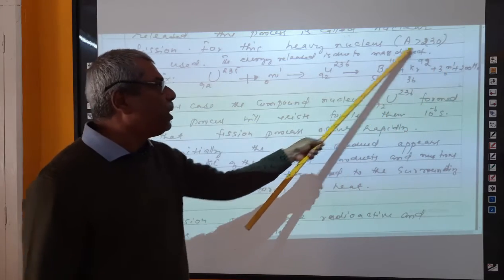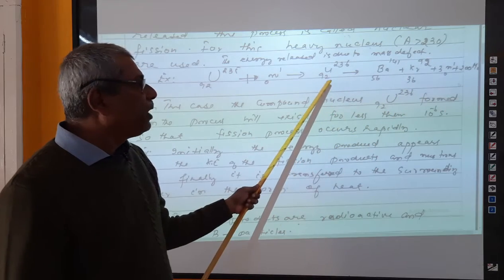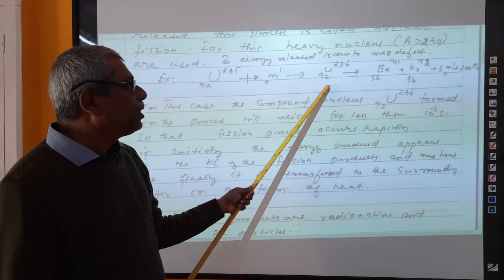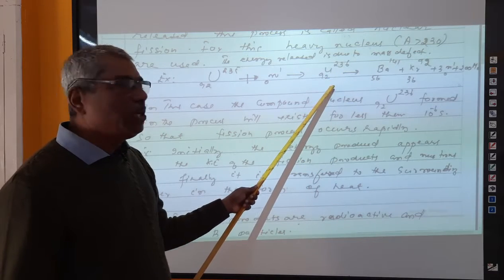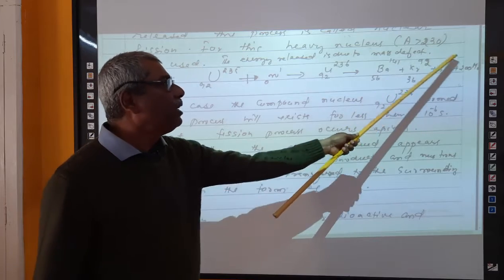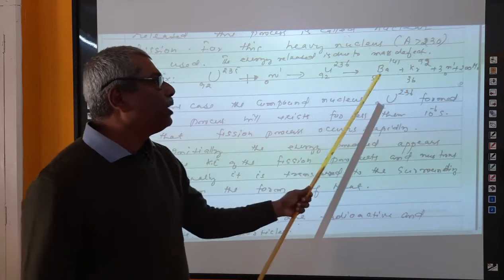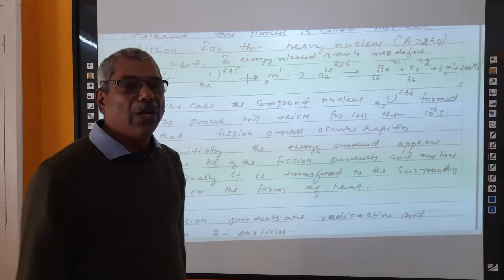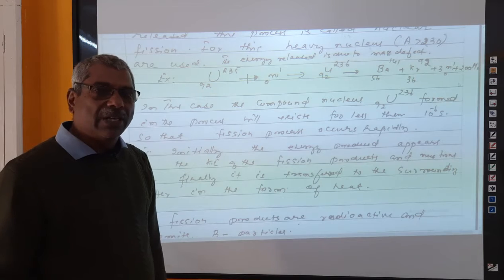Then the added mass of all together, when compared with the mass of U-236, 92, the mass of U-236 will be greater than the total sum of the masses of barium, krypton and 3 neutrons. That means a mass defect is there.